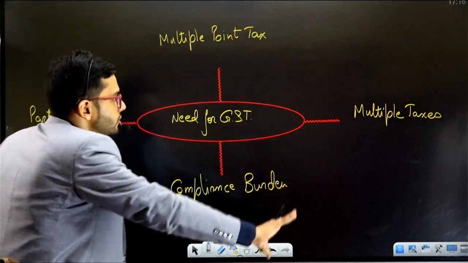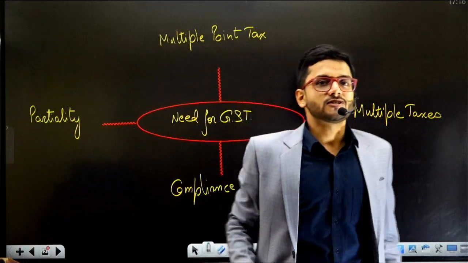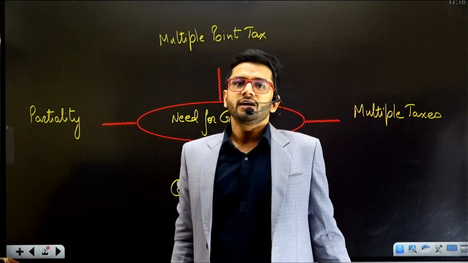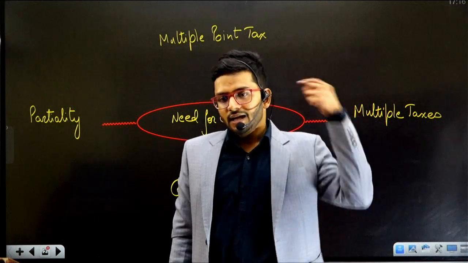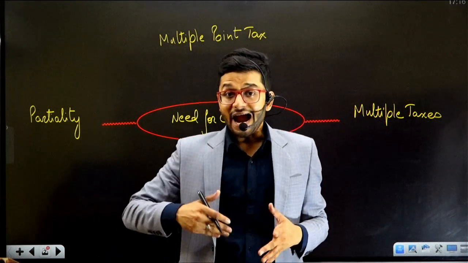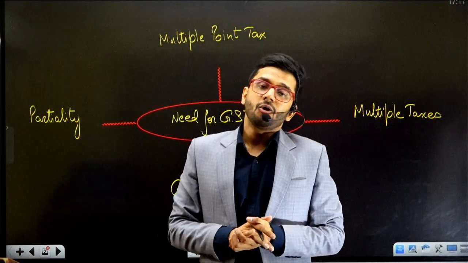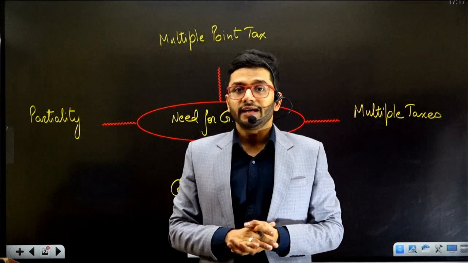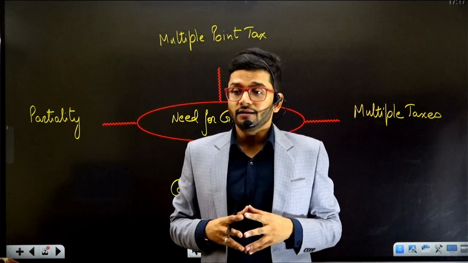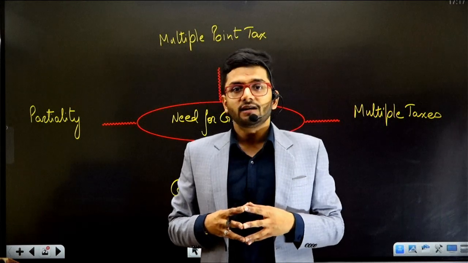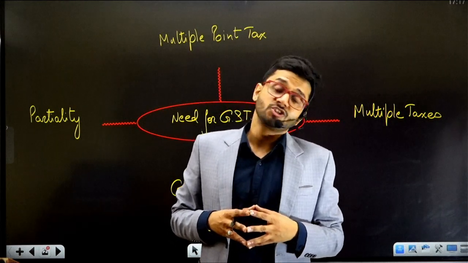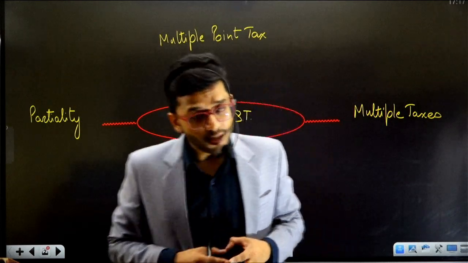So these are the 4 primary driving forces of GST. These are the 4 areas where GST had an added edge, because of which it replaced the erstwhile law. These are the 4 areas which were areas of concern for our earlier industry, earlier business, and the government of India, because of which GST was launched. What are these?